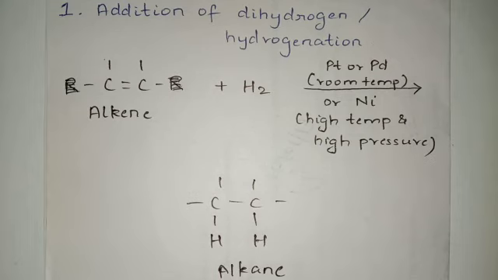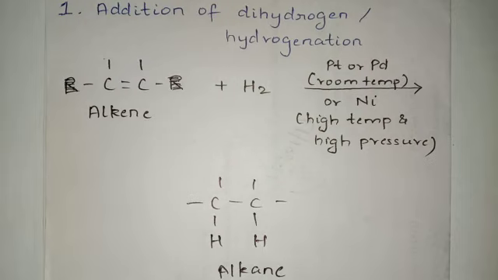So students, you can just note down the title and the general format. I am not giving any examples for this chemical property because you have already solved examples for the same topic. Since you are writing down notes for alkenes, just write the title and write the general format.